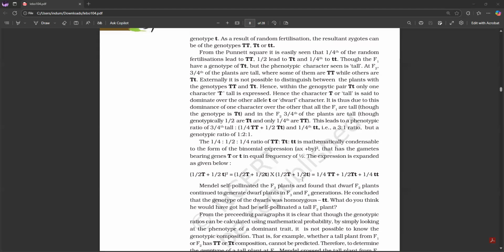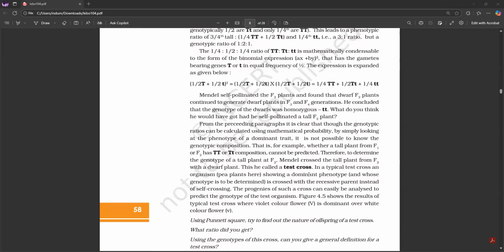And in the F2, 3/4 of the plants are tall. This leads to a phenotypic ratio of 3/4 tall to 1/4 dwarf, and a genotypic ratio of 1:2:1. The 1/4:1/2:1/4 ratio of capital T capital T, capital T small t, small t small t is mathematically condensable to the form of the binomial expression (ax + by) whole square, that has the gametes bearing genes capital T and small t in equal frequency of 1/2. The expression is expanded as given below.